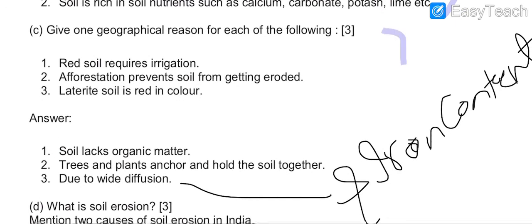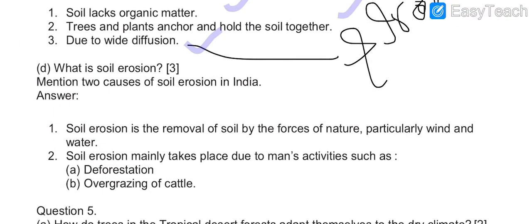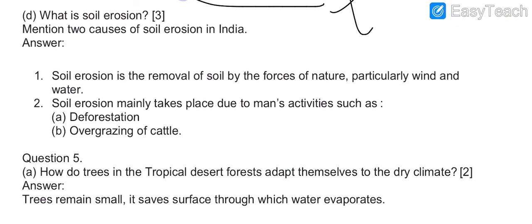C part question is this, answers are this. First, second. In third, you can write down due to white diffusion and iron content. I have done some editing in these answers, so the answers will be much better. In D part, these are the questions and the answers are this. With deforestation and overgrazing, you can also write down mining and digging, etc.